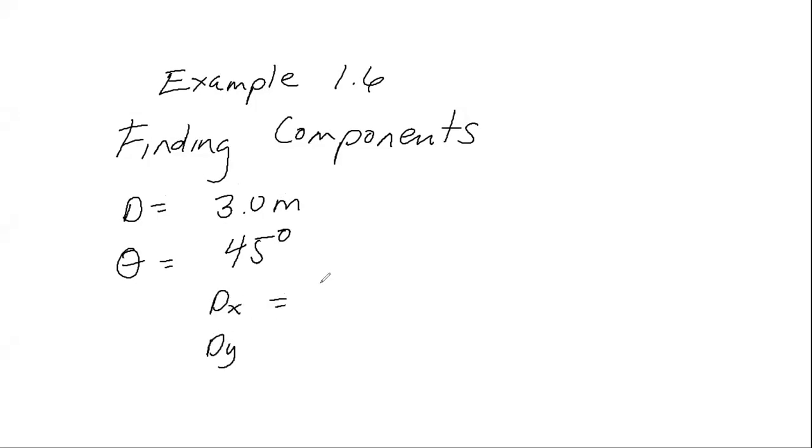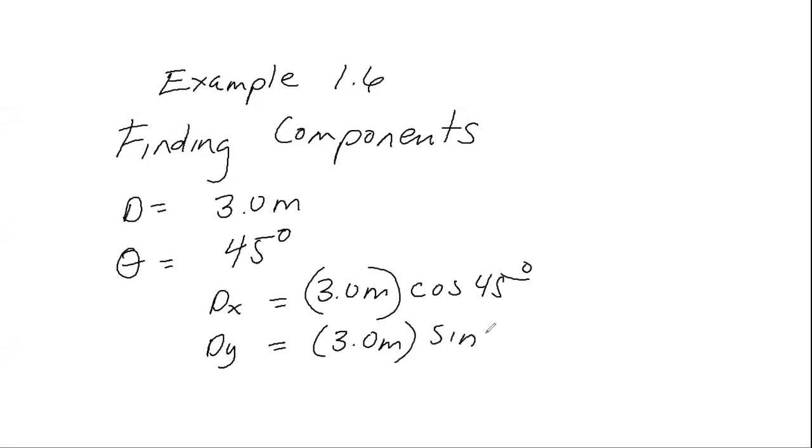D sub x is going to equal 3.0 meters times cos 45. And D sub y is going to equal 3.0 meters times sine of 45.